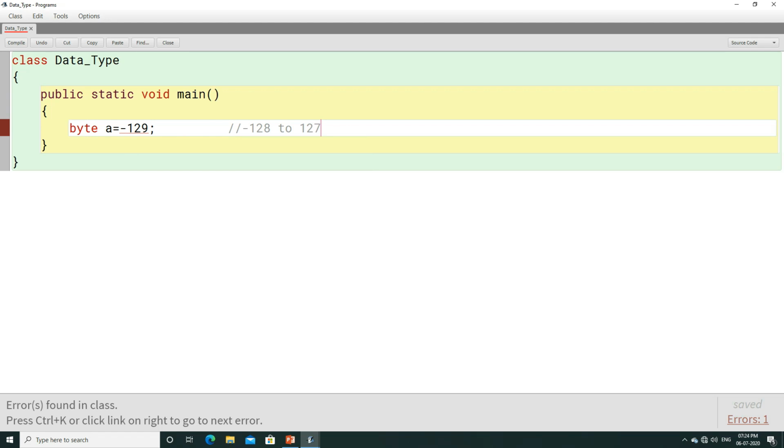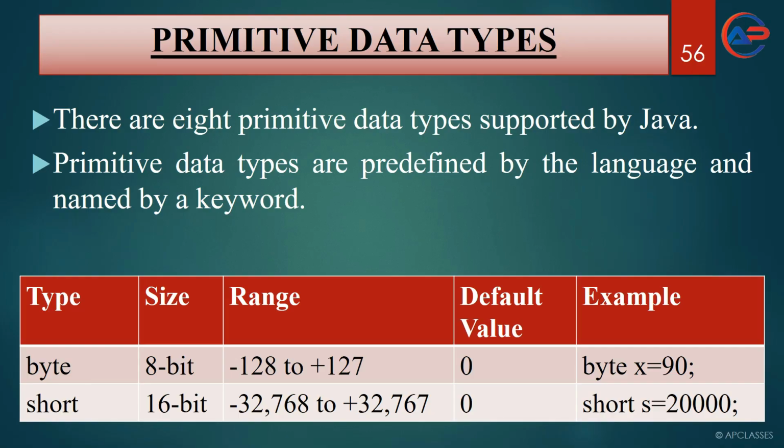Now let's move to the next data type. The next data type is short. Short size is 16-bit and the range is minus 32,768 to plus 32,767. If you use any value beyond this, then it is going to give you an error. The maximum value you can use is 32,767. The minimum value you can use is minus 32,768. Now let us use this, then we will come to know.